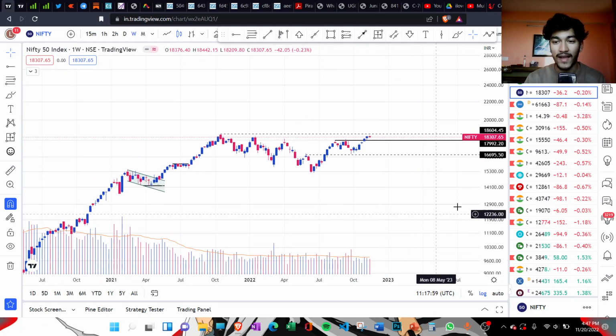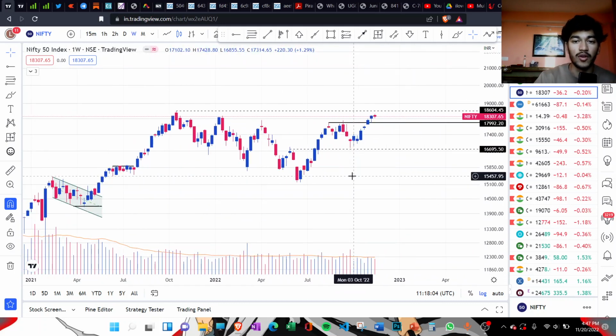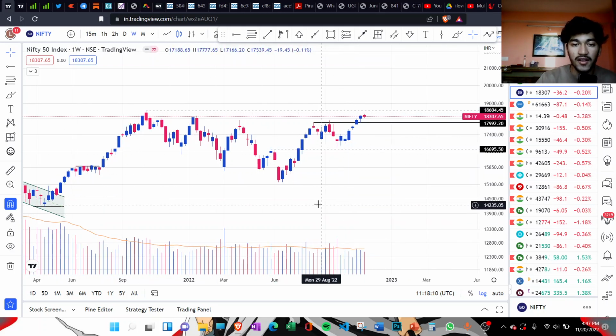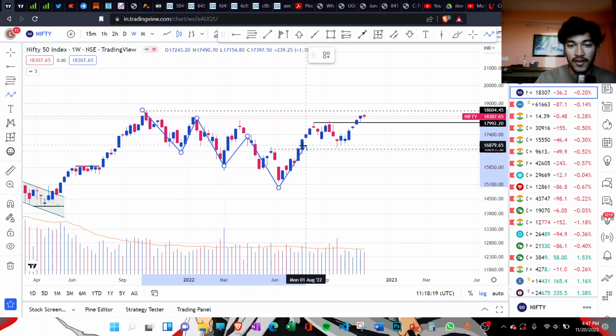So to analyze the mood of the market, especially the large caps, because Nifty 50 constitutes the top 50 companies by market capitalization of India. So this is the weekly chart. As you can see, after this down move that we had, this kind of time down move, it finally broke out, and again a short pullback, where it took support around this level. That was the previous pivot level, and now we are heading towards the all-time high level.